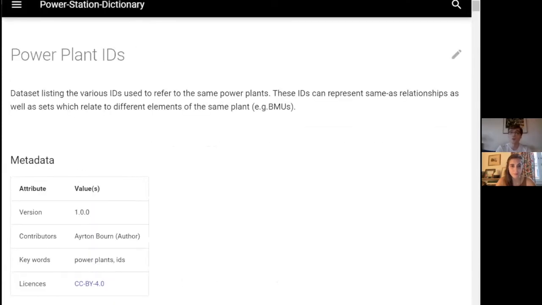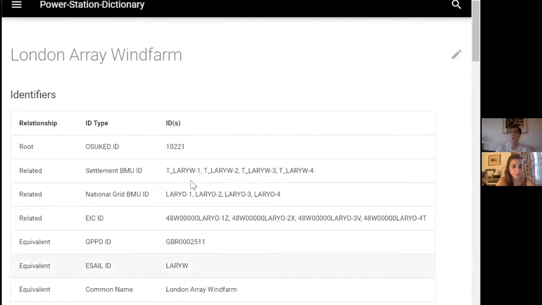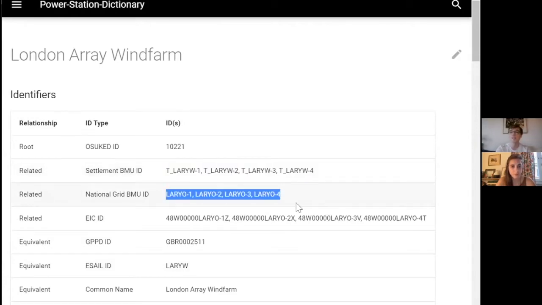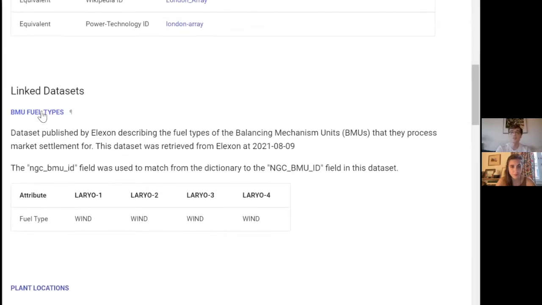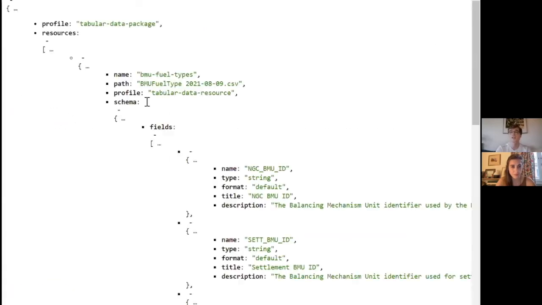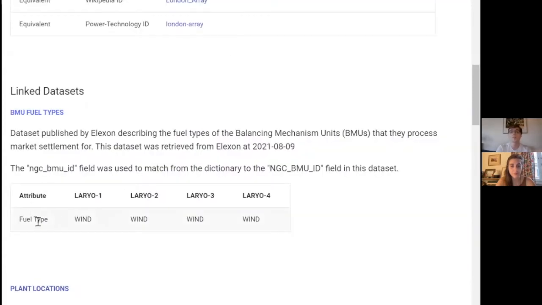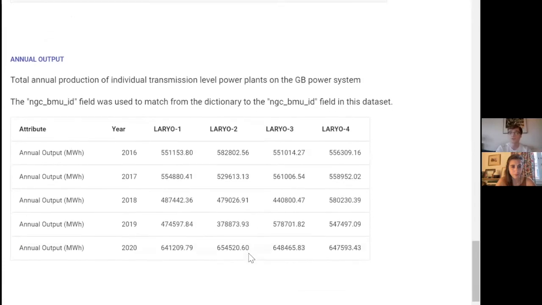And so, for example, this is the page that's automatically generated for one of these objects. In this case, it's a wind farm, where it's linked on a whole bunch of different IDs. And then with those IDs, it's been linked to different data sets. And so these are all frictionless data sets. And they just have, for example, in this case, an NGC BMU ID, which can be linked to the dictionary. And then you can specify the different attributes that can be extracted. So, for example, fuel type or location and a whole bunch of other different aspects.